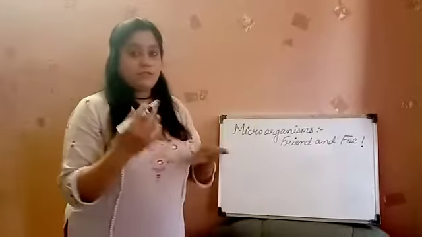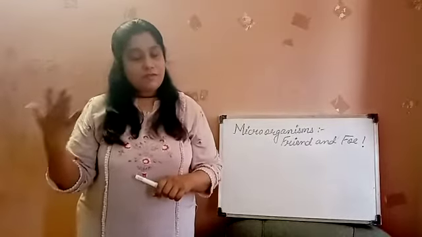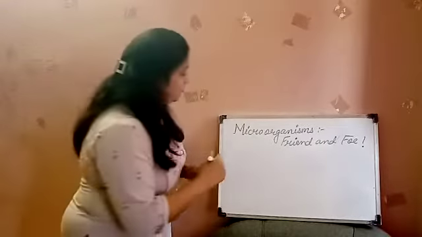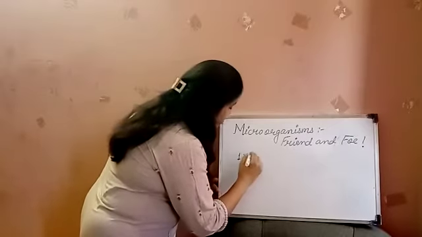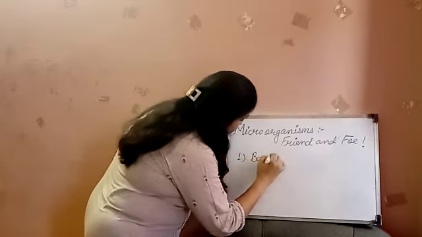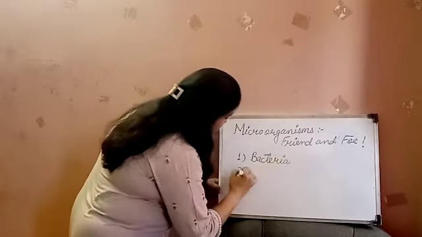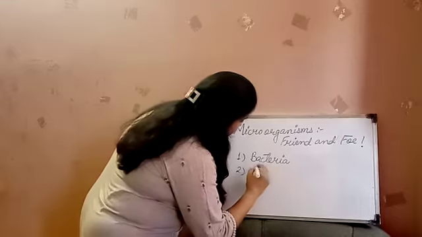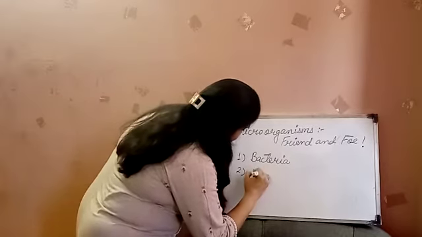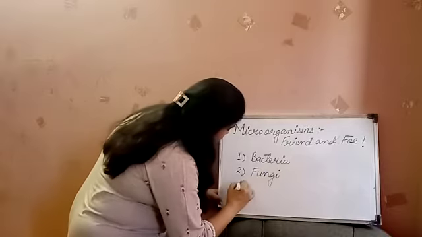So let's classify the microorganisms. The first one is bacteria. The second is fungi.